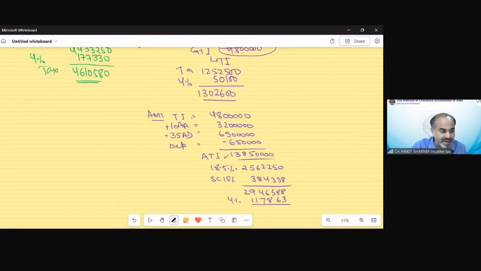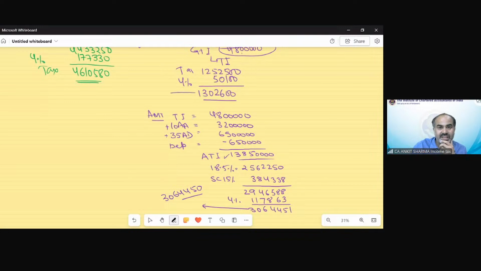Total tax would be 306,4451. In a multiple of rupee, it would be 306,4450. Clear? Now we need to compare this.